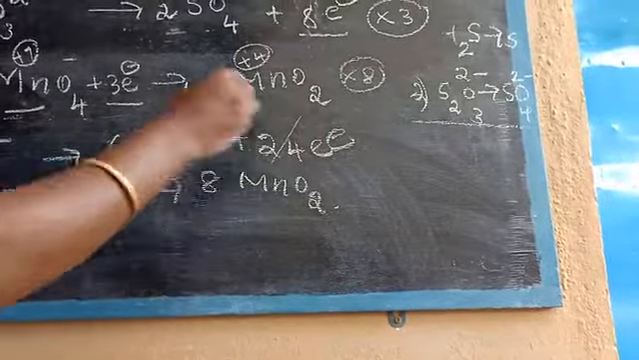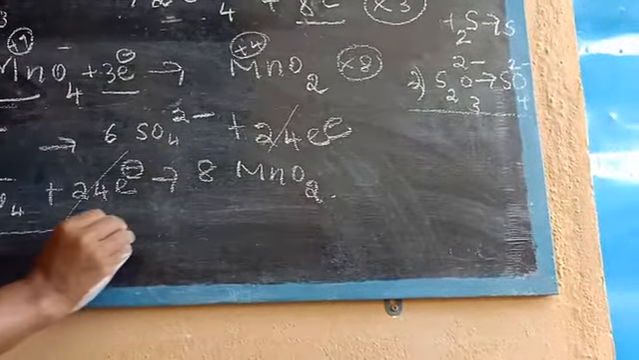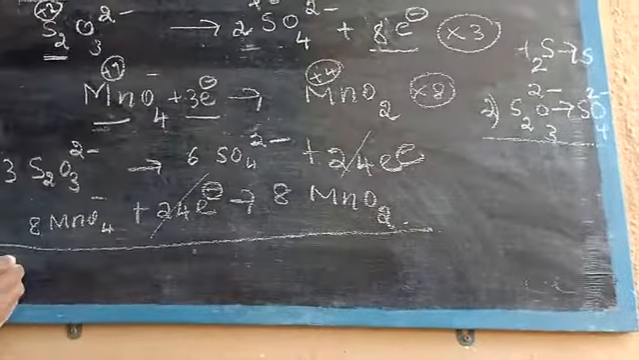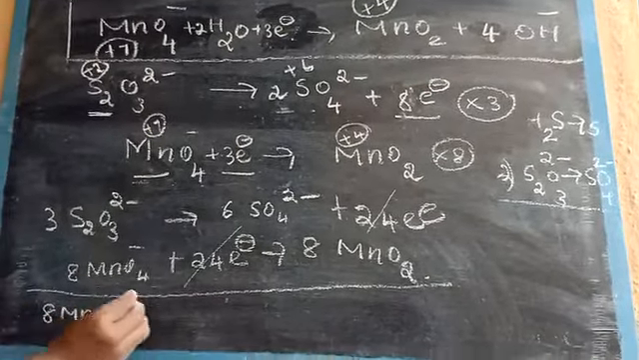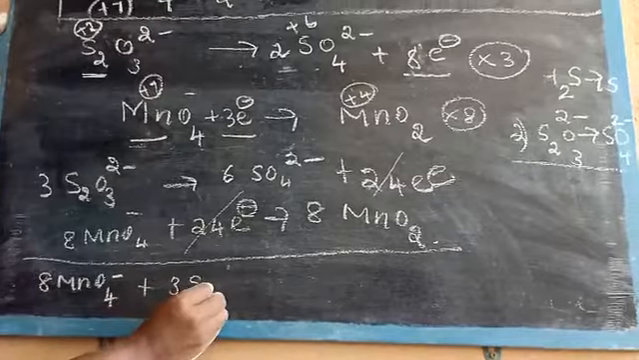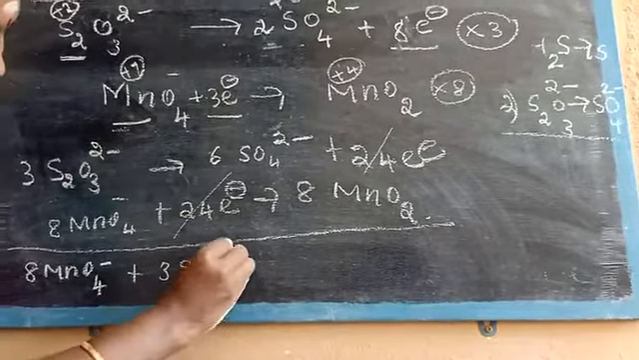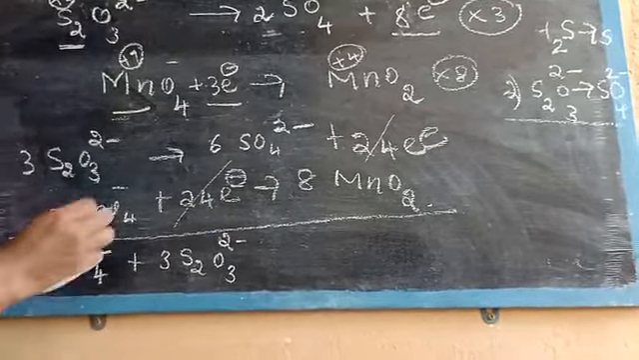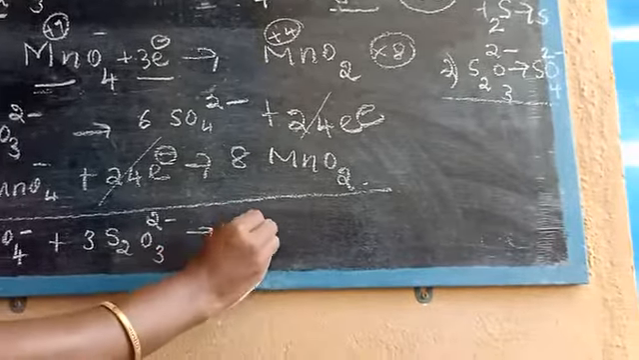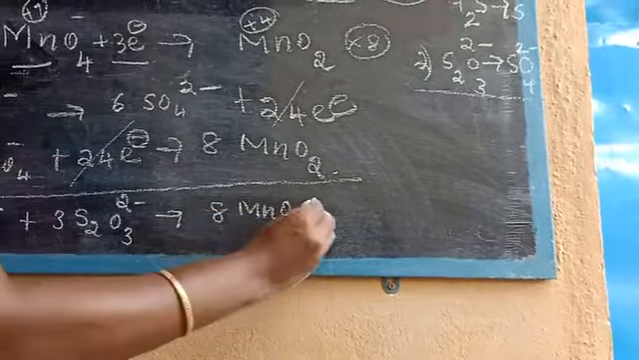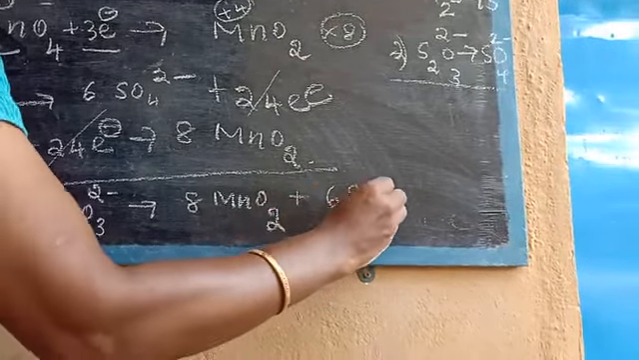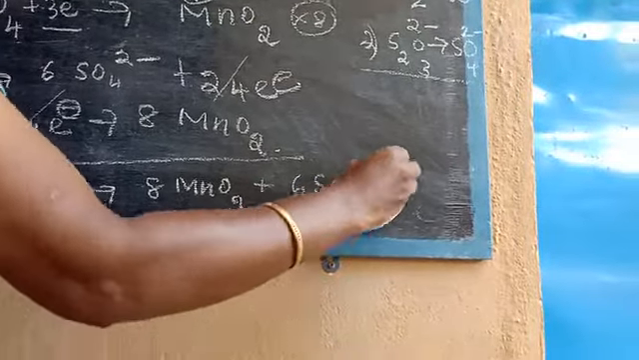So strike out, and write the remaining. So what about the remaining? First, 8 MnO4 minus plus 3 S2O3 2 minus gives 8 MnO2 plus 6 SO4 2 minus.